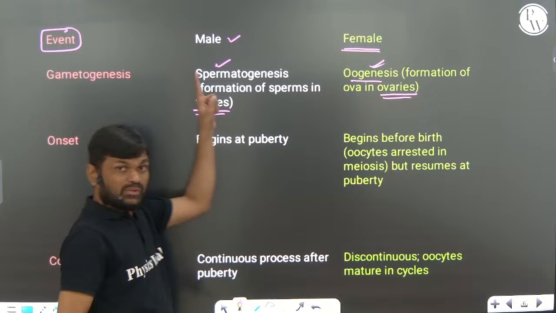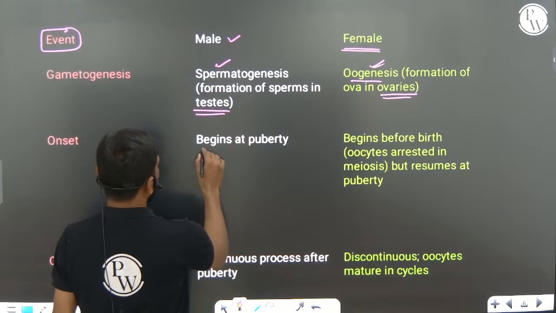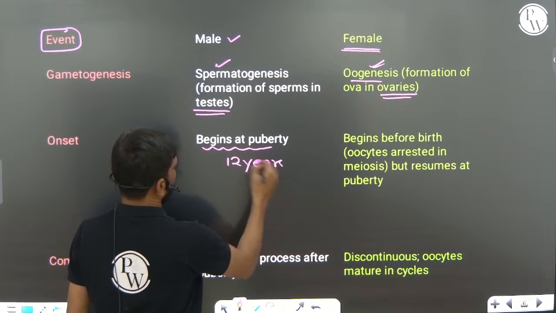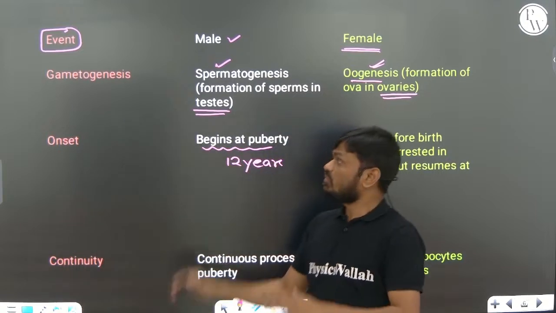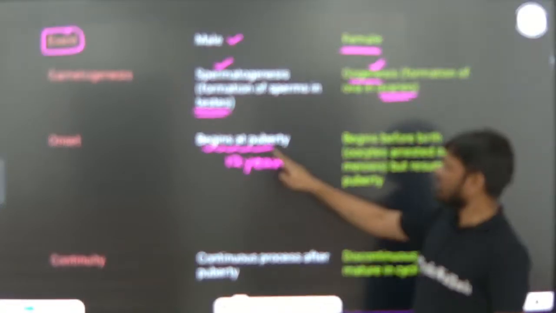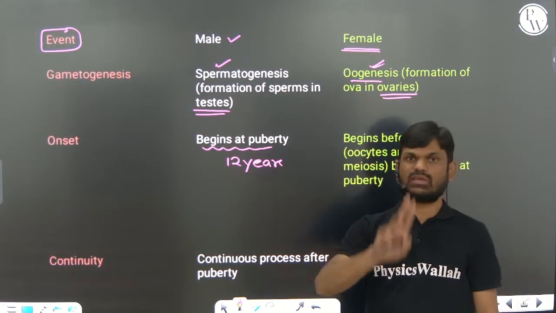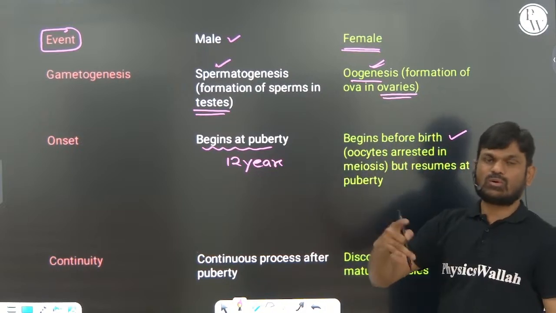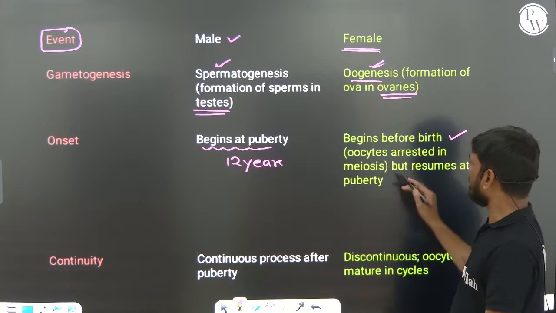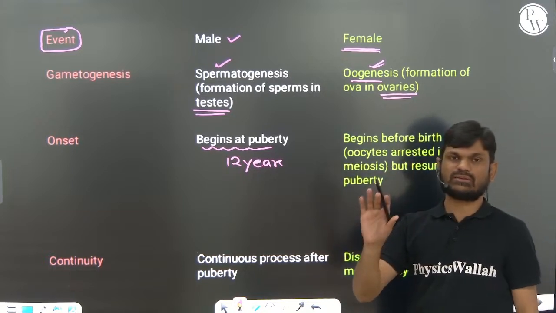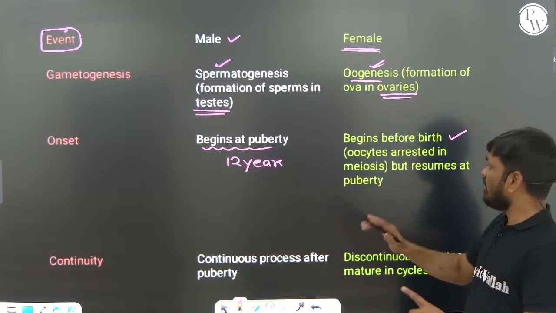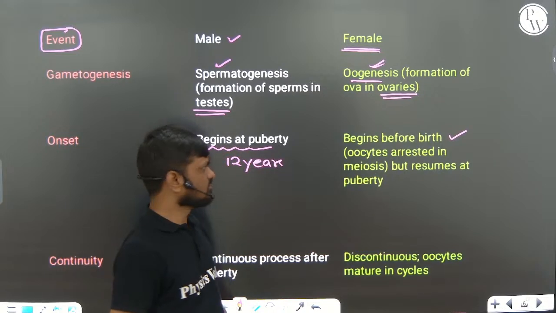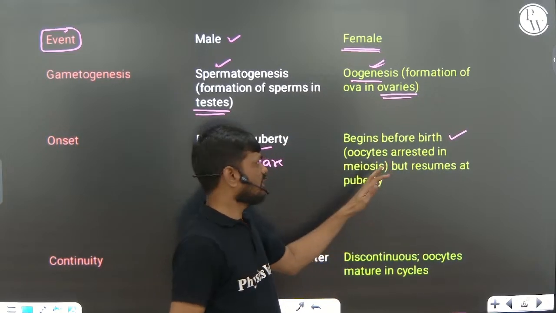So in the male, spermatogenesis begins at puberty, or at 12 years of age, right? The production of sperms will start at the time of puberty. But oogenesis is initiated only during the embryonic period, and later it is arrested in prophase 1 of meiotic division 1, which will be resumed after puberty. Okay, you remember this, it is very, very important.